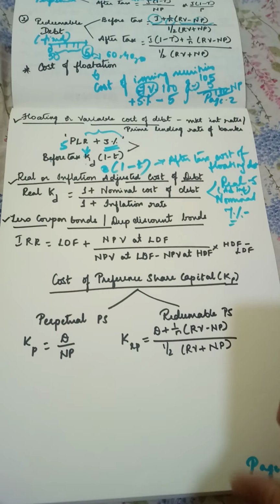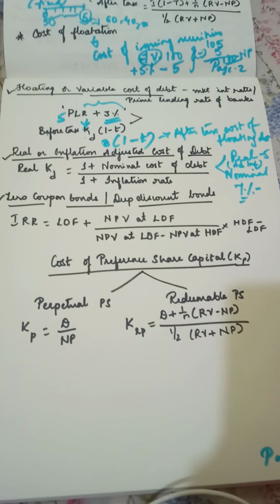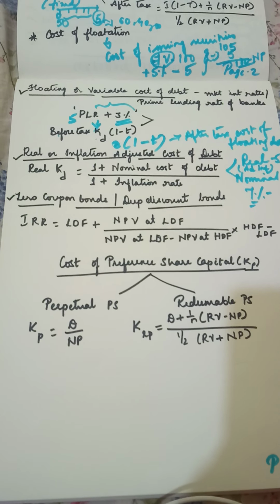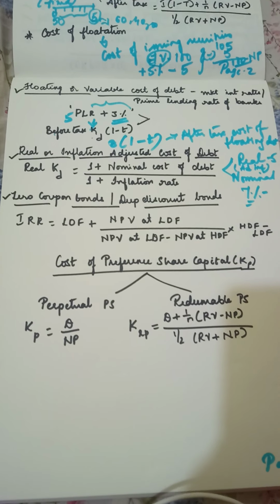Then the next concept which you have learnt is your zero coupon bonds. What are zero coupon or deep discount bonds? These were introduced by Unit Trust of India before.